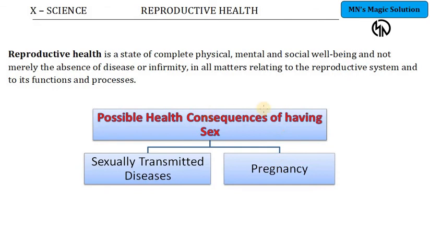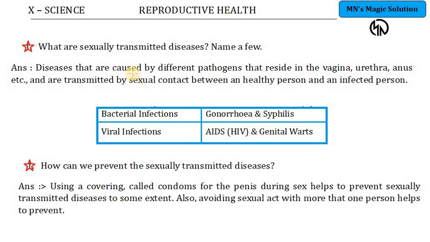Apart from that, having sex leads to pregnancy. Pregnancy is most wanted in countries where there is a very low population, but unwanted pregnancies should be avoided by each household as well as the country. So, pregnancy related concepts we will be seeing. First, let us have a look at sexually transmitted diseases.